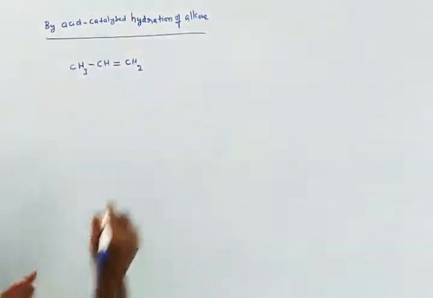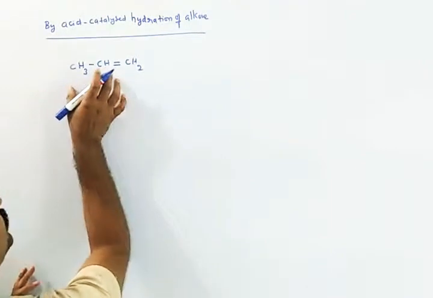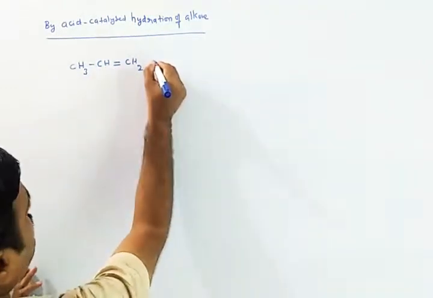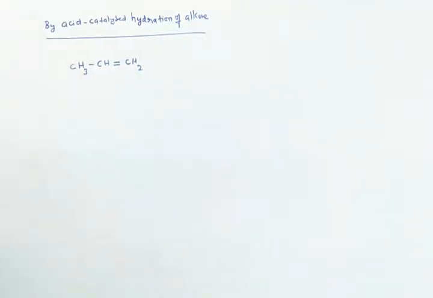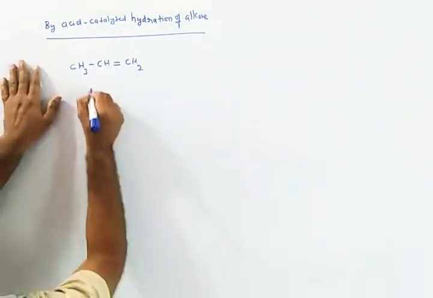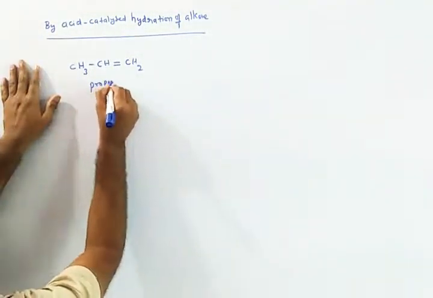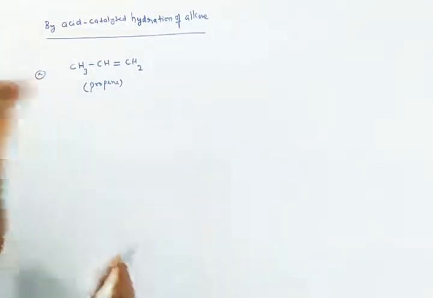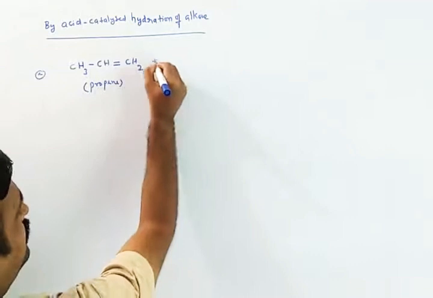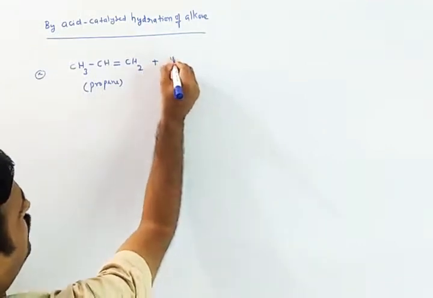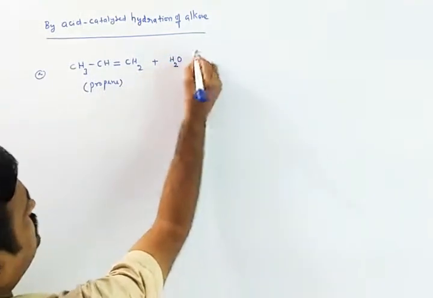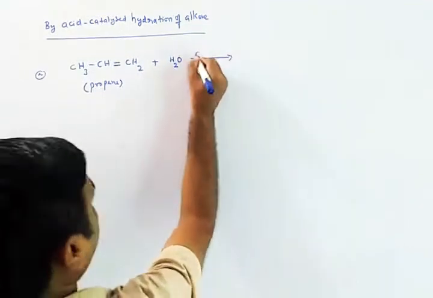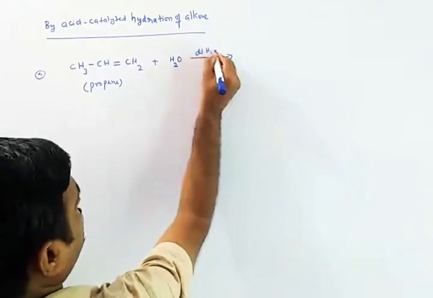It's very simple: you will get an alcohol, but it is not a primary alcohol. That is why it has importance here. I am taking propene as an example, and to this we are going to add water in the presence of dilute H2SO4.